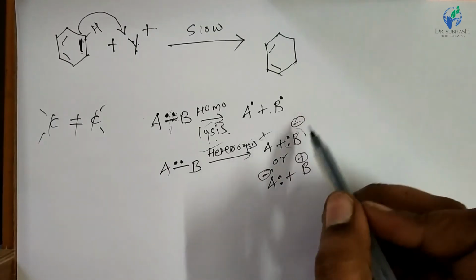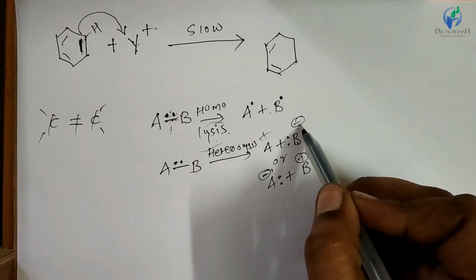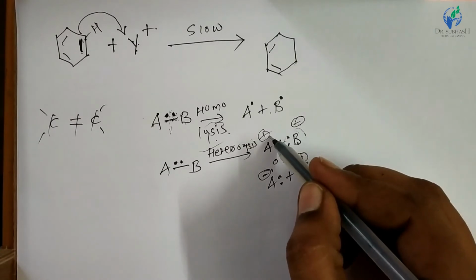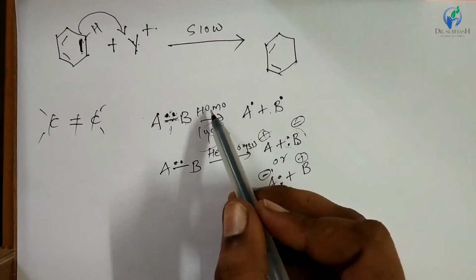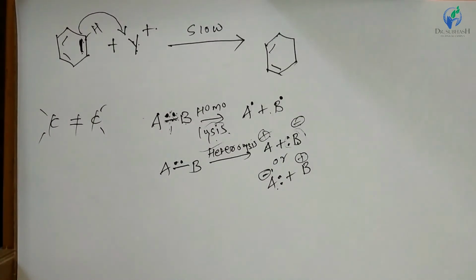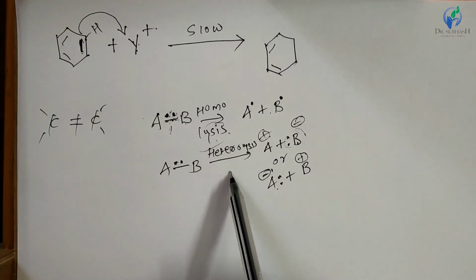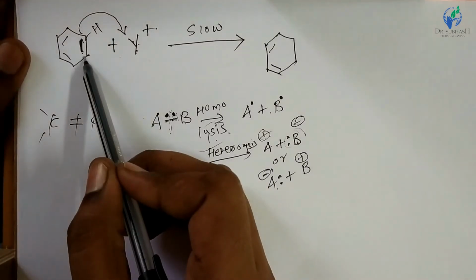The atom which acquires the electrons gets the negative charge, and the atom which loses the electron acquires the positive charge, right? So this is homolysis and heterolysis, and generally in chemical reactions, breakdown of covalent bonds occurs either by homolysis or by heterolysis. So here heterolysis of this pi bond occurs, right?